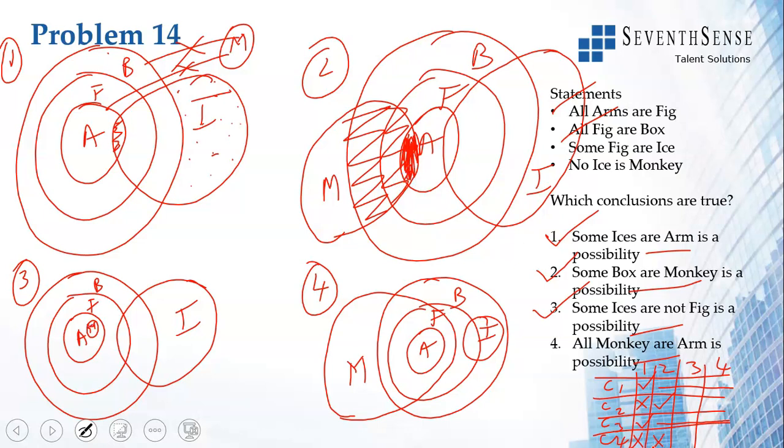Here, if you see this entire area, all monkeys are arms. So this is true in this diagram. Hence, this is also possible. All the 4 conclusions are possible. The moment it becomes possible, don't look at anything further. Okay, that is question number 14.